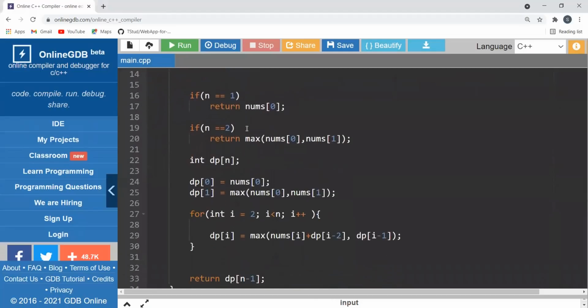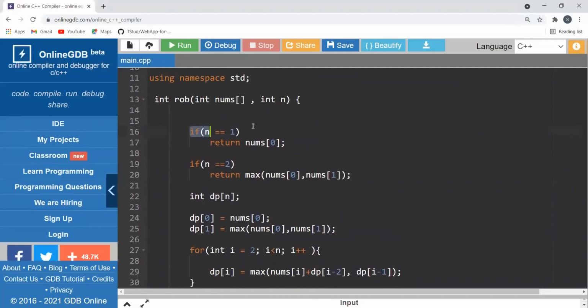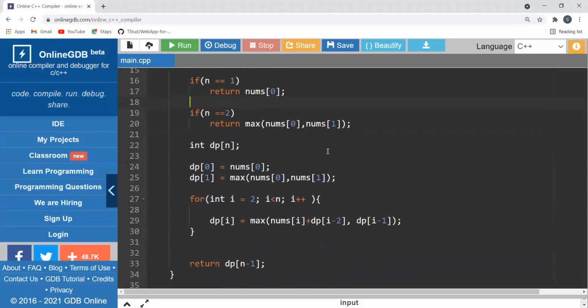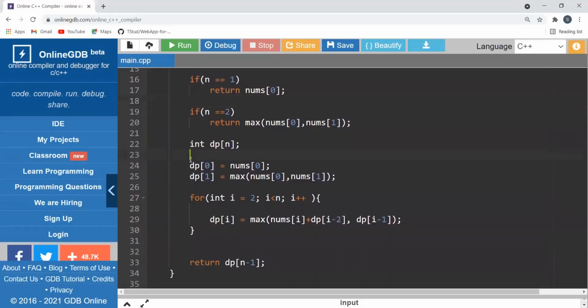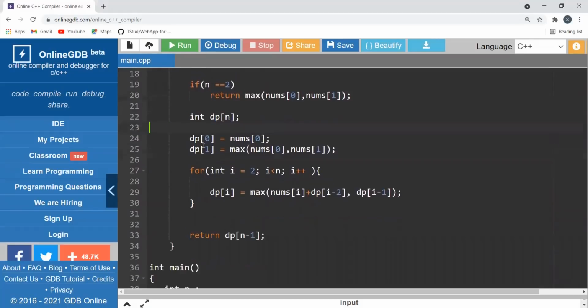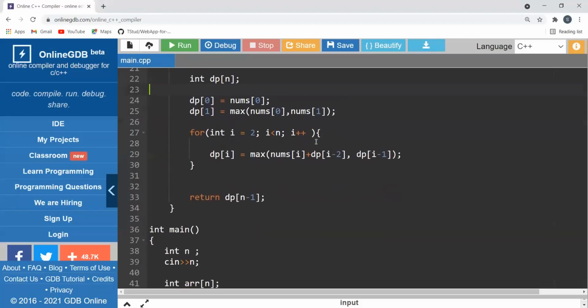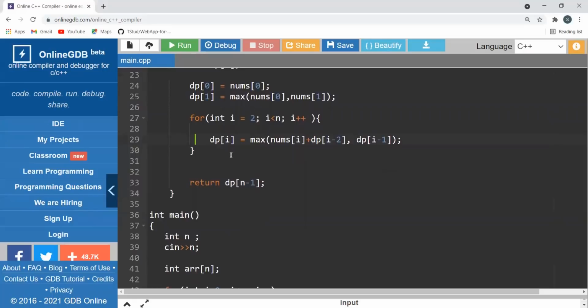As we discussed, if the value of n is equal to 1, you simply return nums of 0. If the value of n is equal to 2, you return max of nums of 0 or nums of 1. Otherwise, we build a dp array of size n. dp of 0 will have nums of 0 and dp of 1 will have max of nums of 0 and nums of 1. Then we have this for loop as we discussed during the explanation.